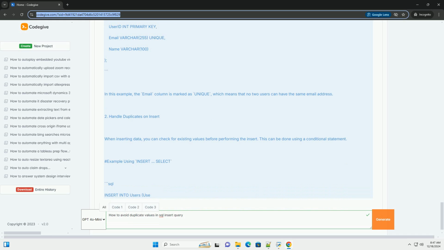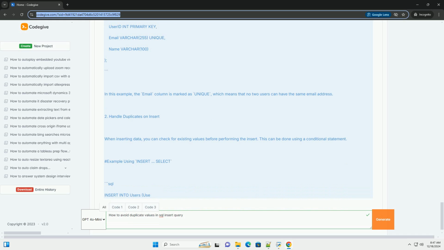Example with on duplicate key update. SQL. Insert into users (ID, email, username) values (3, 'user@example.com', 'user3') on duplicate key update username = 'updated_user3'. This will update the username of the existing entry instead of throwing an error.